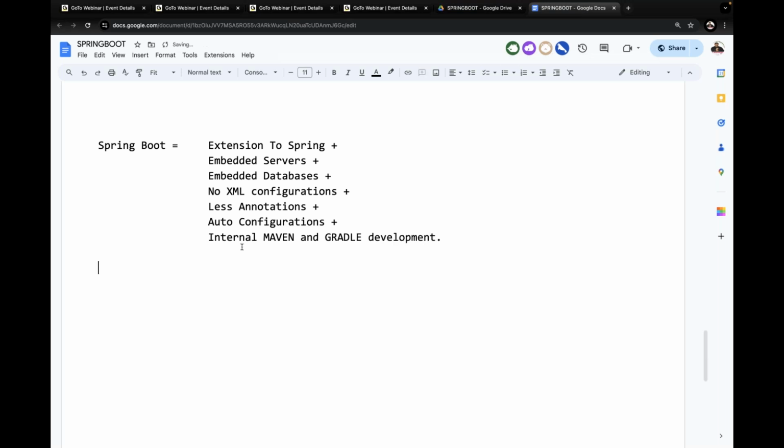That's it, guys. This is the meaning of Spring Boot. What is Spring Boot? If we get this question, we just have to say this point: an extension to Spring, embedded servers, embedded databases, no XML configurations, fewer annotations, auto configurations, internal Maven and Gradle development. This is a simplified manner.